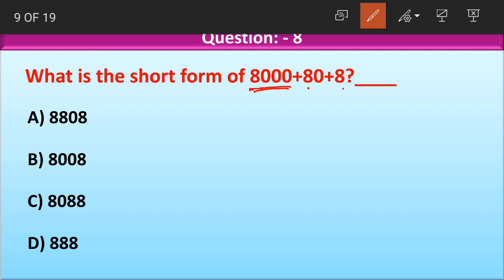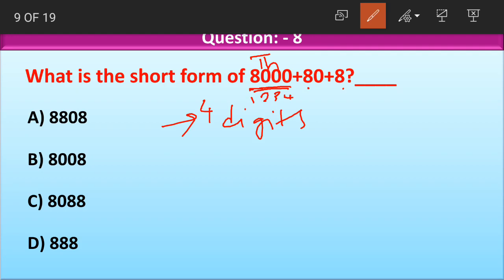Place value of 8 here is 1000. It has 4 digits. 1, 2, 3, 4. So the answer should also have how many digits children? The answer should also have 4 digits.